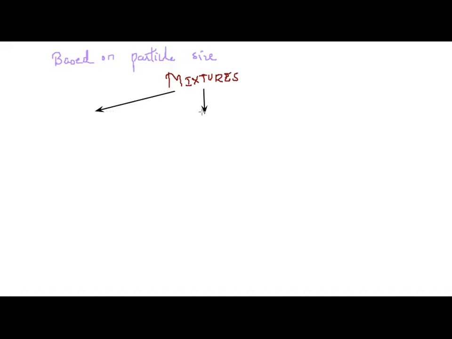We'll discuss those three types also. The first one was based on the phase in which they are present. Here, based on the particle size. One is solutions. Another one is suspension. And third one is colloids.